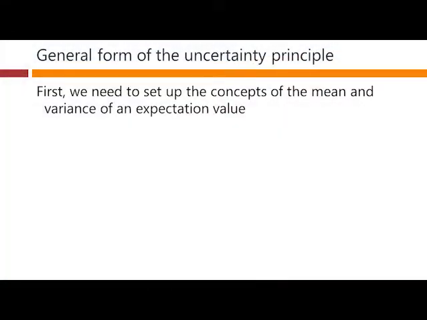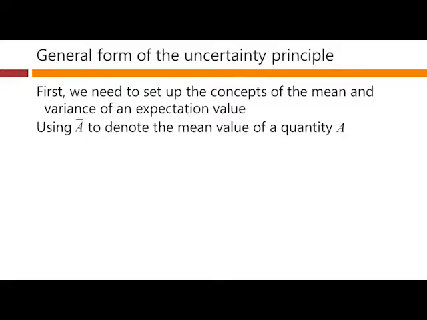First, we need to set up the concepts of the mean and variance of an expectation value. We're going to use more of a statistical notation here. A bar will denote the mean value of a quantity A. So imagine, statistically speaking, we perform multiple measurements on A and we get an average value A bar. Now these are going to be our quantum mechanical measurements when we prepare the system in the same state again and again and try to measure the quantity A, and we'll get an average value A bar.